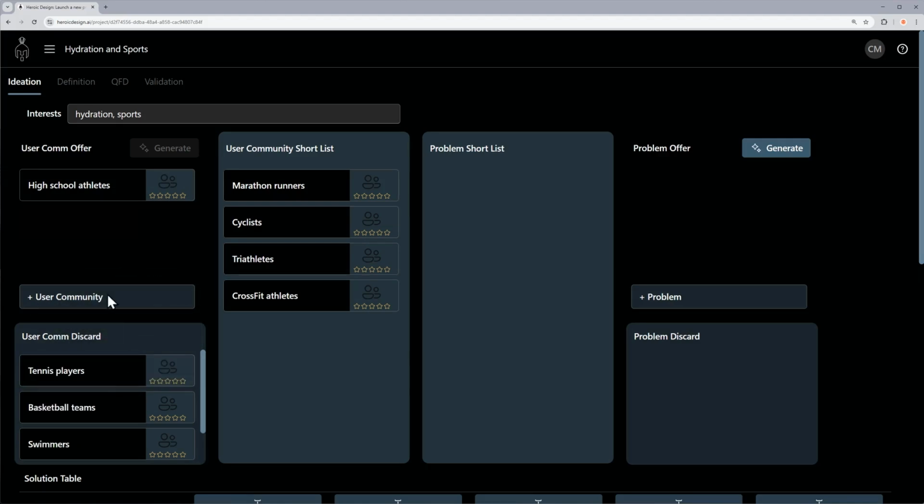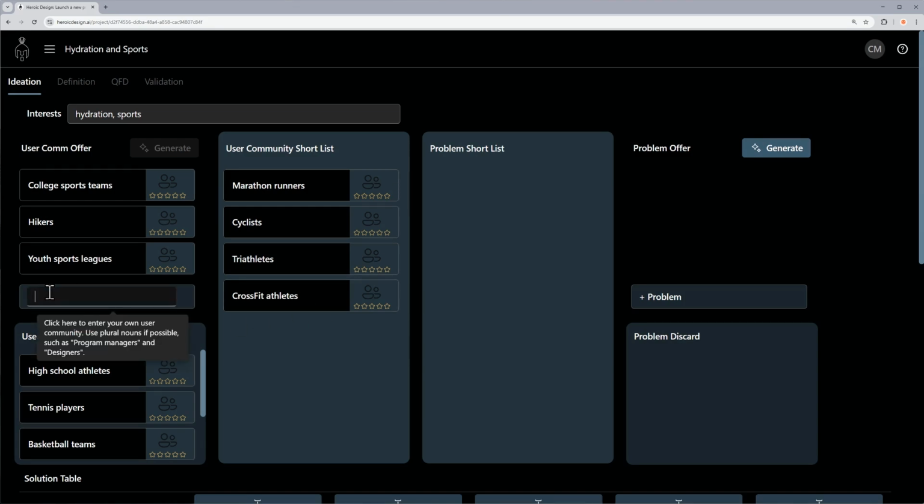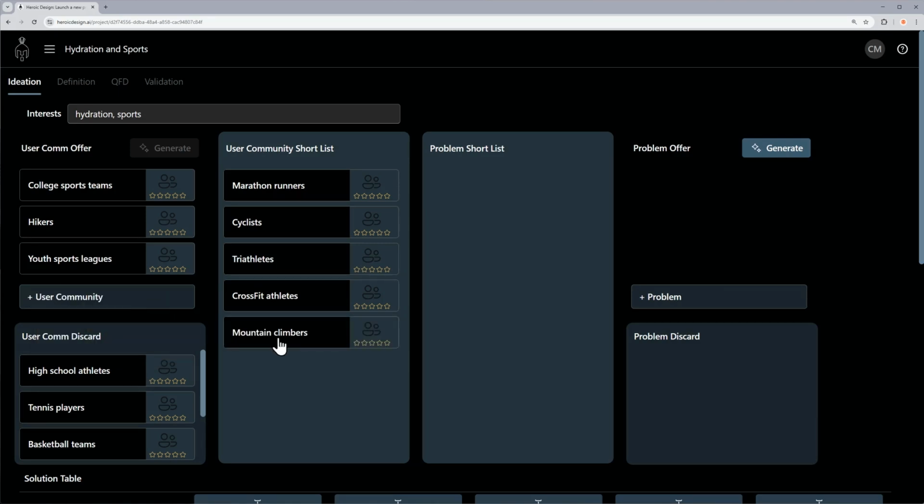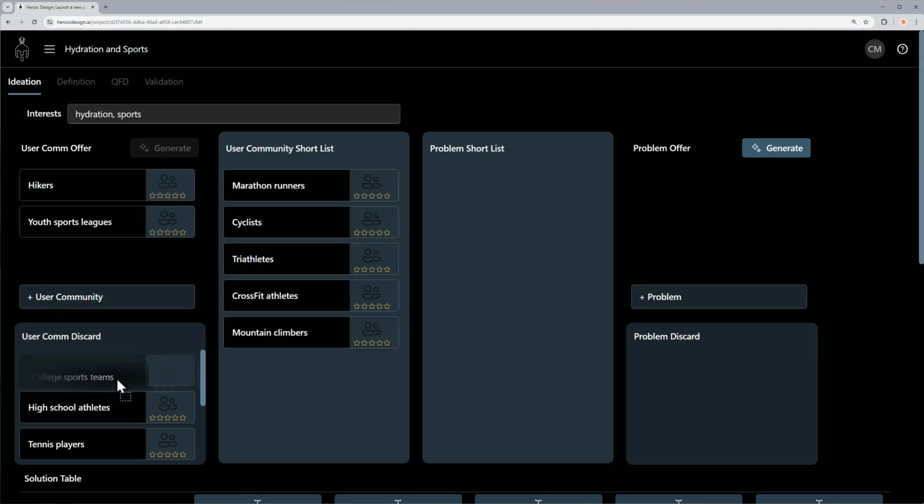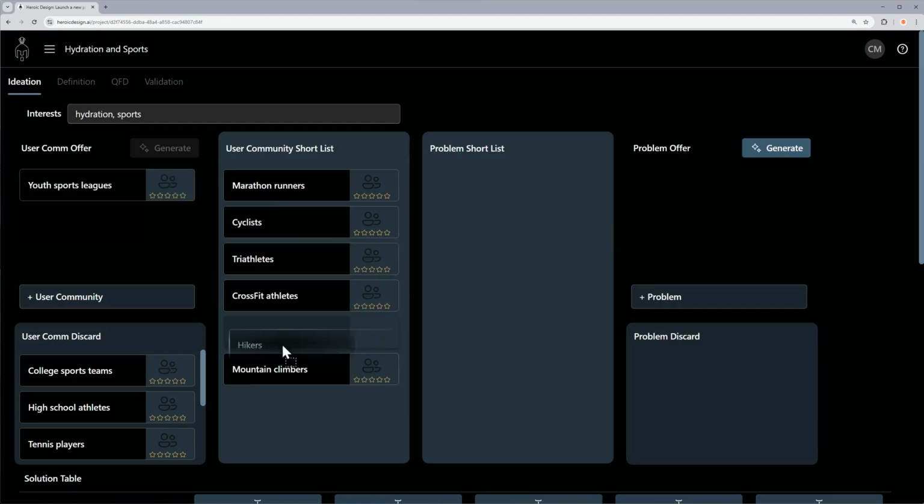You have great ideas too. Add your ideas into the mix by typing them into the input field. Hit enter and your idea joins the shortlist. User communities are usually written as plural nouns, so think in terms of groups like tech entrepreneurs or urban gardeners. This is a collaboration. Your AI co-creator is smart, but only you can bring your knowledge, experience, and creativity.